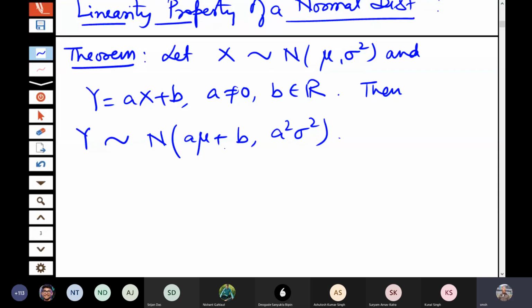The mean is transformed by the linearity term, and the variance gets multiplied by the multiplicative term here, that A square. So to prove that, actually we will make use of the moment generating function.